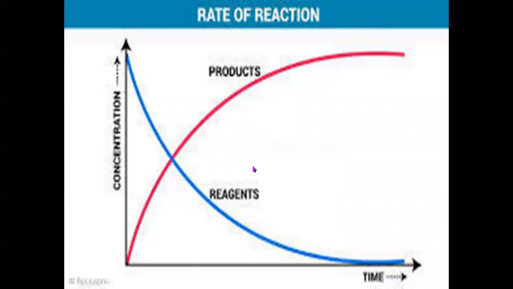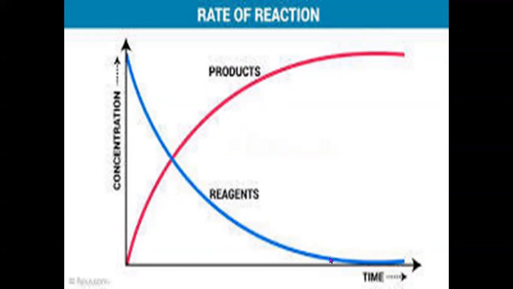Now, this graph shows you that the concentration of product increases as time goes on. As time increases, the concentration of product increases. This red curve represents the concentration of product. It is increasing, and the concentration of reactants, which is represented by the blue curve, is decreasing with increase in time.